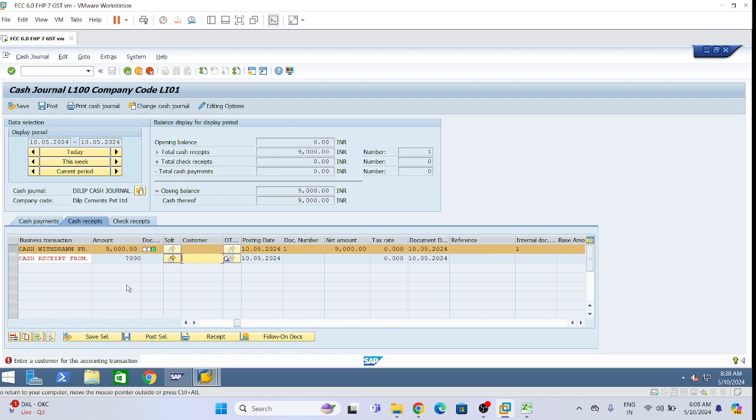Enter a customer for this accounting transaction. Because we have not defined this GL, it is a sub ledger. That's why here we need to assign the customer manually, right? So manually assign the customer here, 620000. I think this one only.